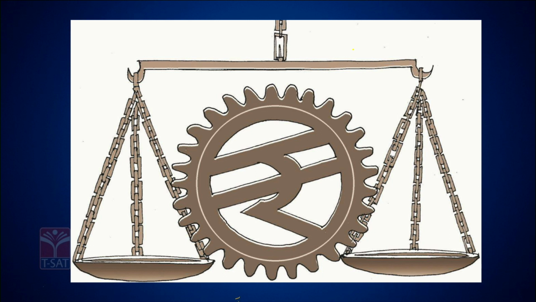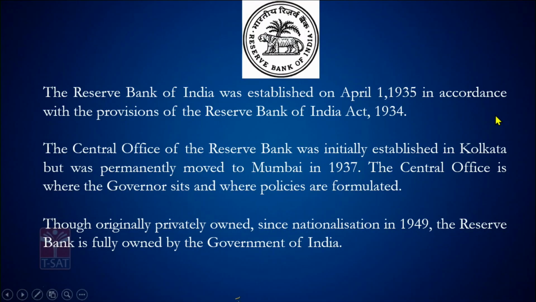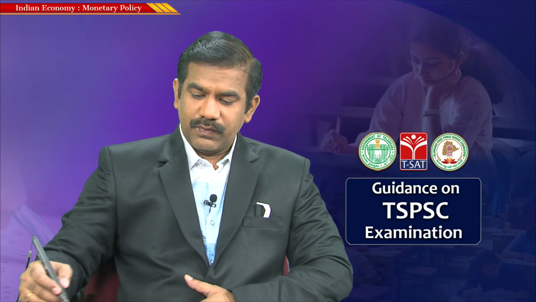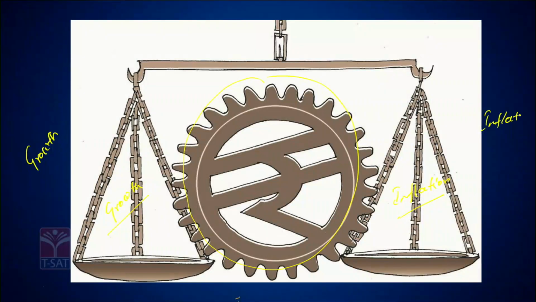At the end of the day, all that the RBI tries to achieve is simply to balance growth and inflation. Most of you might be aware that if you look at any concept of economy, there is always a trade-off attached. If you want a high growth, you need to bear the cost of inflation. And if you are trying to contain inflation, that would come at a cost of reduction in growth, because if you are trying to keep the money tight, then obviously it would result in a fall in the growth rate.